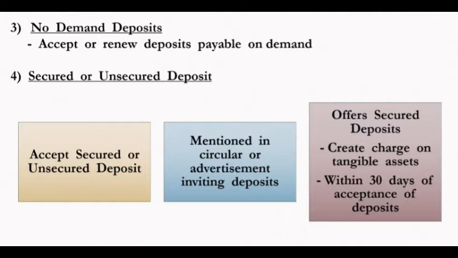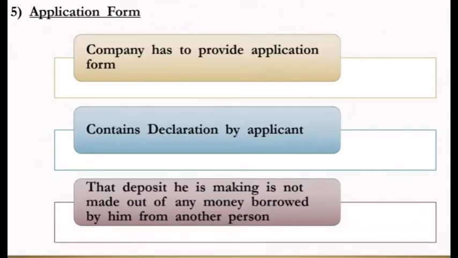And the next point is the application form. What is the application form? A company has to provide an application form. In that application form, the applicant gives a declaration that the deposit he is making in the company is not made out of any money borrowed by him from another person. That means whenever a depositor wants to deposit an amount in a company, they have to fill in an application form.